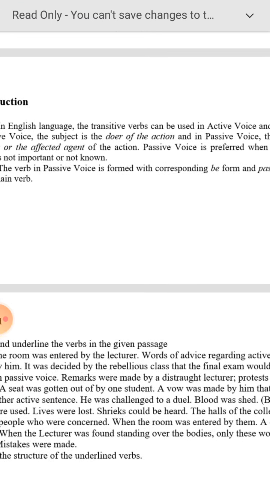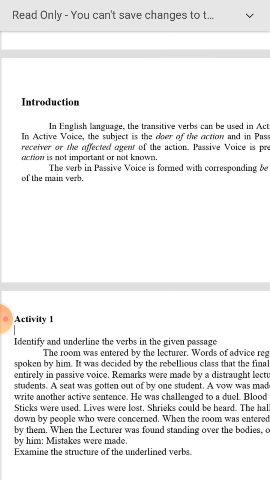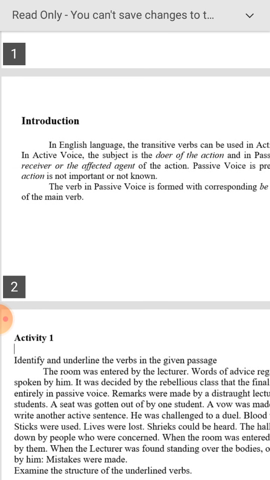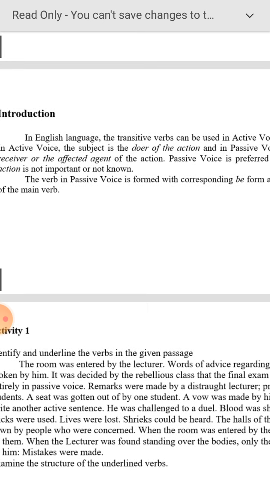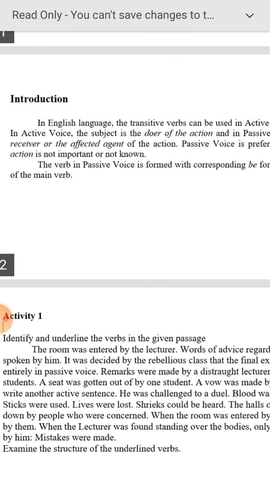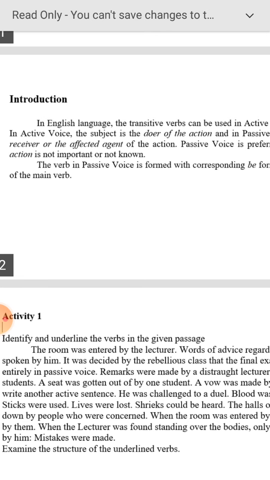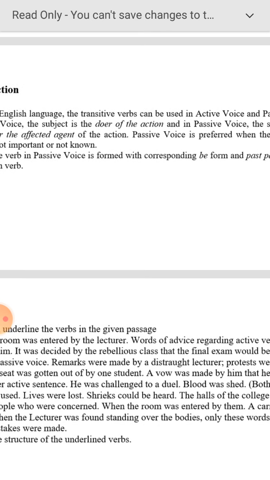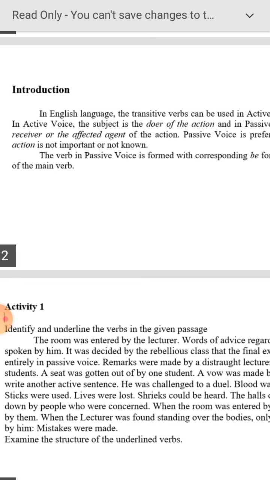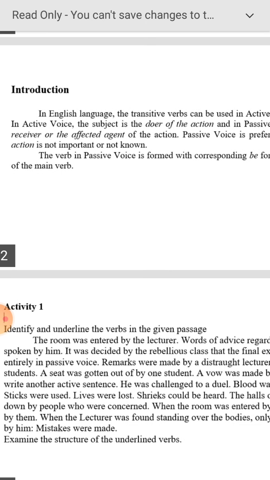So let me read it for you. In English language, the transitive verbs can be used in active voice and passive voice. In active voice, the subject is the doer of the action, and in passive voice, the subject is the receiver or the affected agent of the action. Passive voice is preferred when the doer of the action is not important or known.